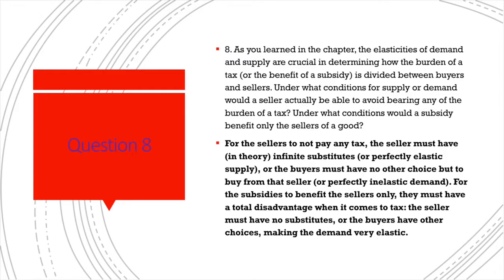Going on to question 8, for this question we answered that for the sellers to not pay any tax, i.e. not take any of the tax burden, the seller must have infinite substitutes, or the supply curve must be perfectly elastic, or the buyers must have no other choices but to buy from the seller. For the subsidies to benefit the sellers only, they must have a total disadvantage when it comes to tax, meaning they will bear all the tax burden, and the seller must have no substitutes, or the buyers have other choices, making the demand very elastic.